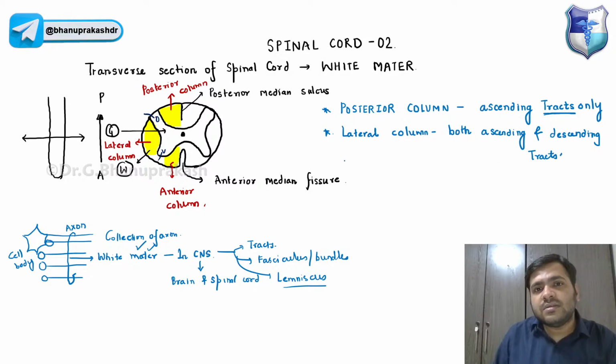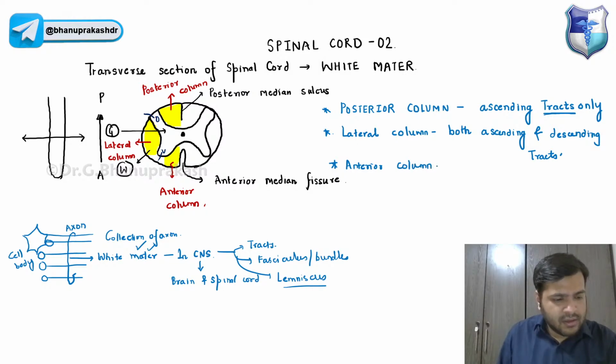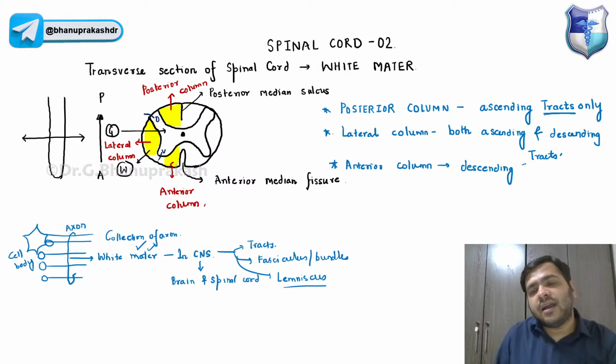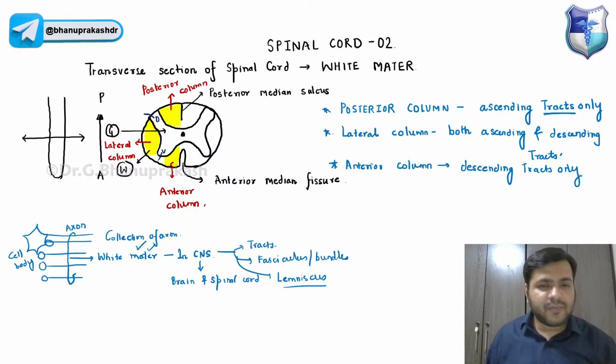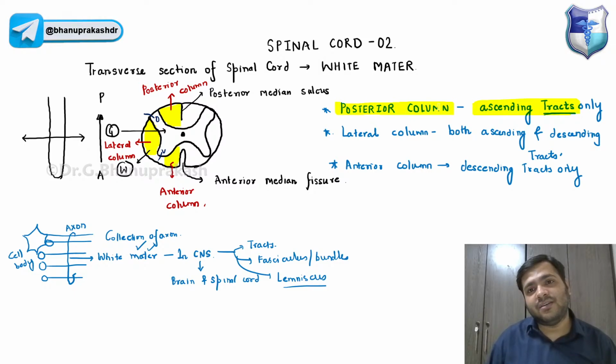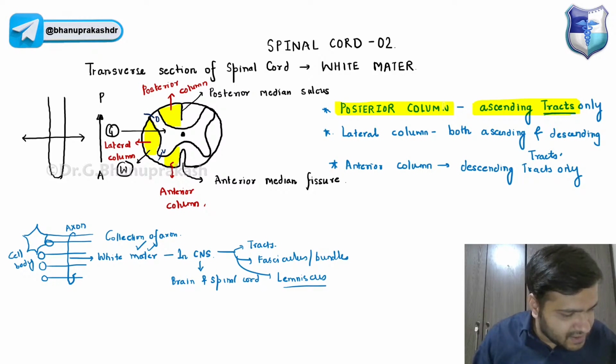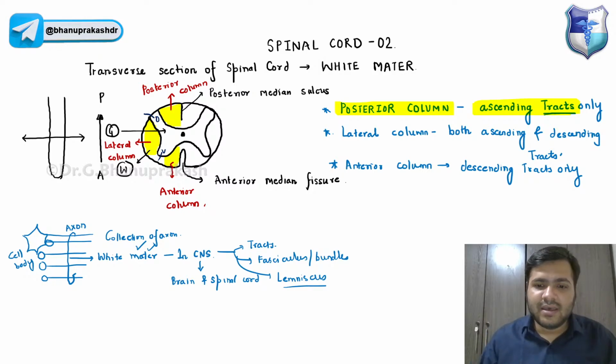And remember, the anterior column will be carrying descending tracts only. So our point of discussion today will be regarding the ascending tracts only. So I will be focusing on the posterior column of the white matter today, right?